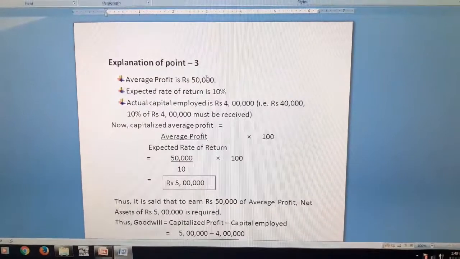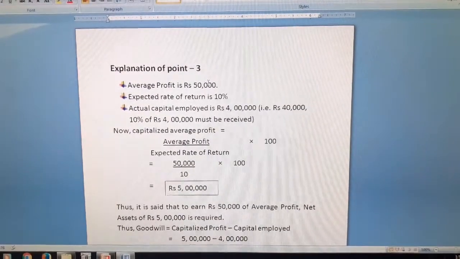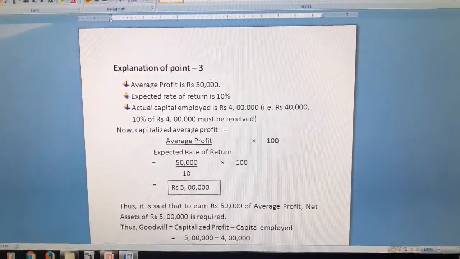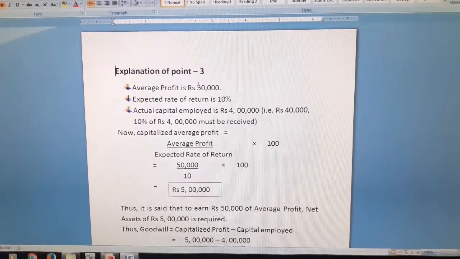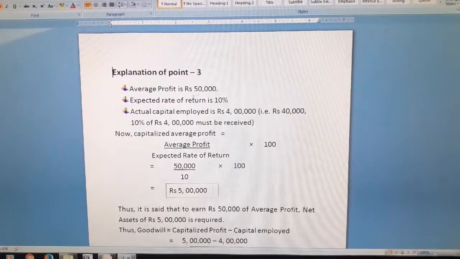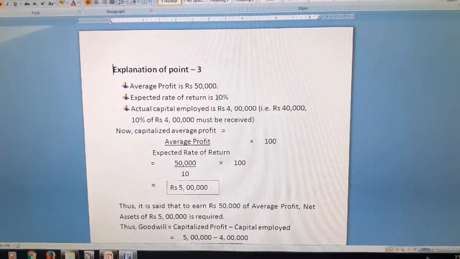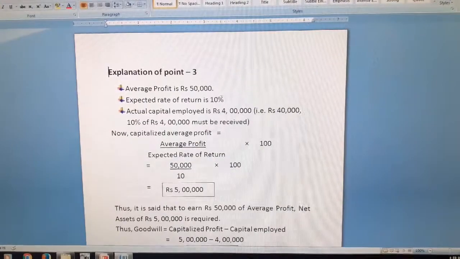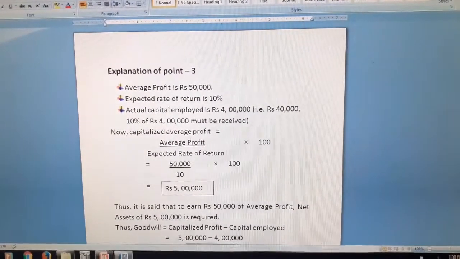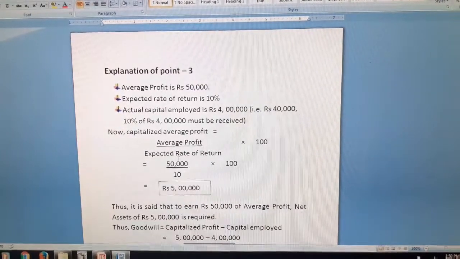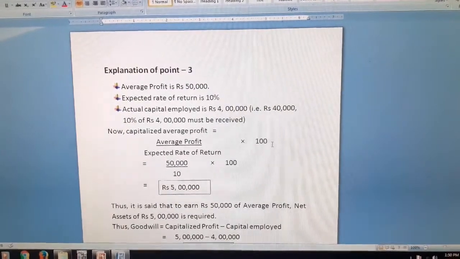Now, the line is what? How much net asset is required to earn average profit on the basis of expected rate of return. So here we have the average profit. How much capital employed is required to earn this 50,000 average profit with the help of the expected rate of return of 10%? That's why we calculate here the capitalized average profit: average profit divided by expected rate of return into 100.